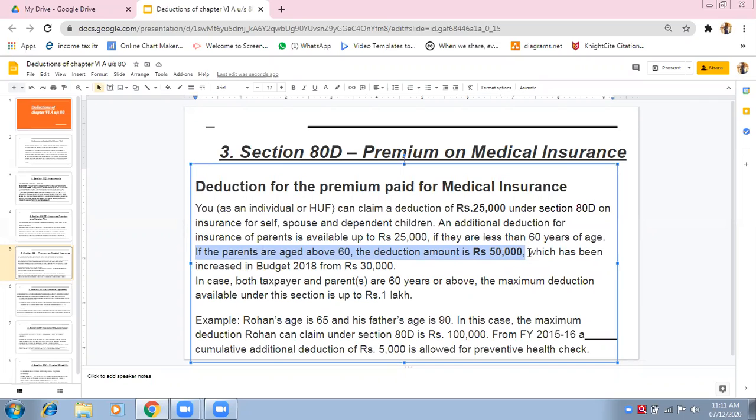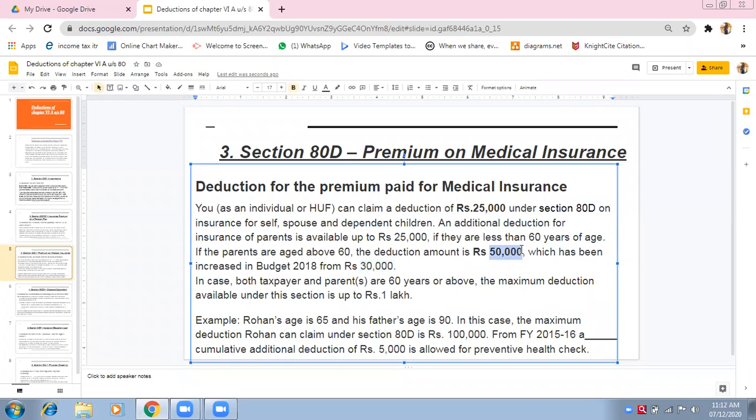If you don't want to read this line, you can cut it off. But this is just for your knowledge. Earlier, this amount was 30,000. Up to last year, we were doing 30,000 only, because last year was 2018-19. Therefore, I asked students to go according to 30,000 as per last year, for senior citizens. But now, in the budget of 2018-19, the amount for senior citizens is increased, and it is rupees 50,000.